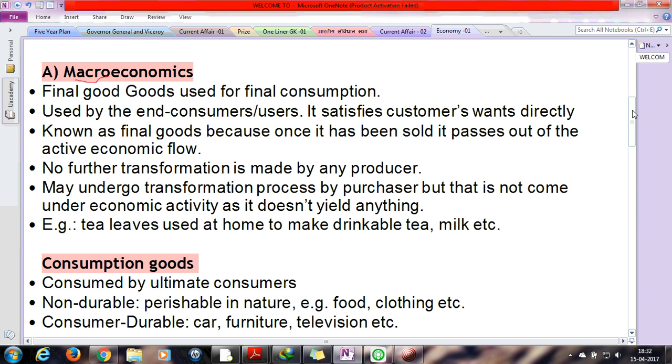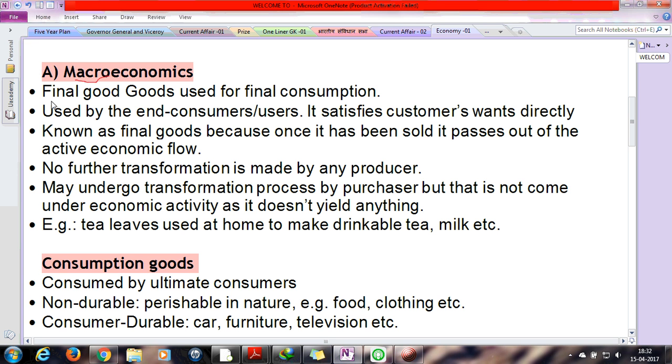In macroeconomics, it basically deals with the end consumers or the users, and it also satisfies their need on a direct basis. So which types of goods mainly come under macroeconomics and what are their needs?